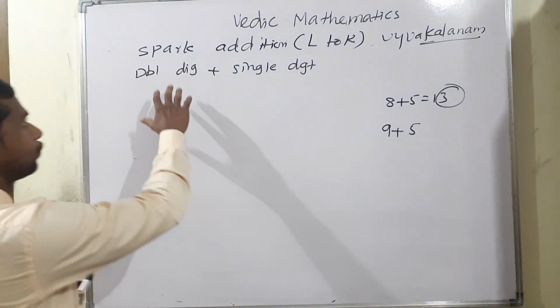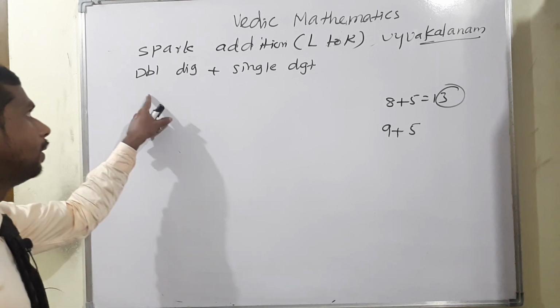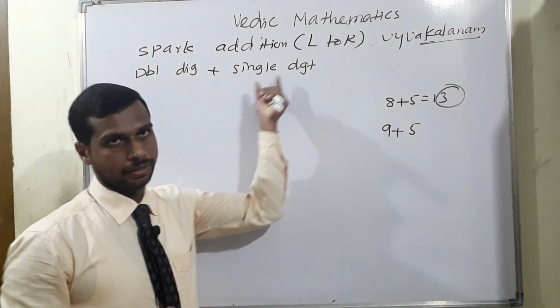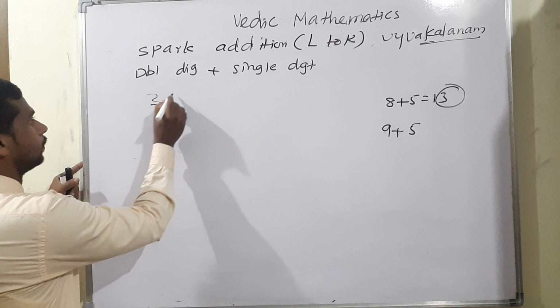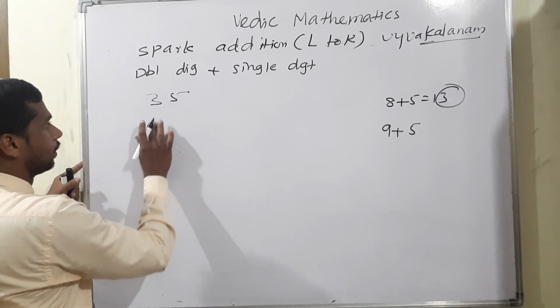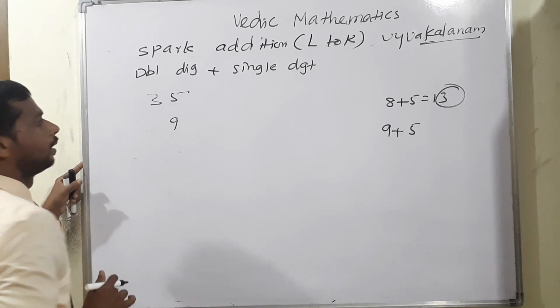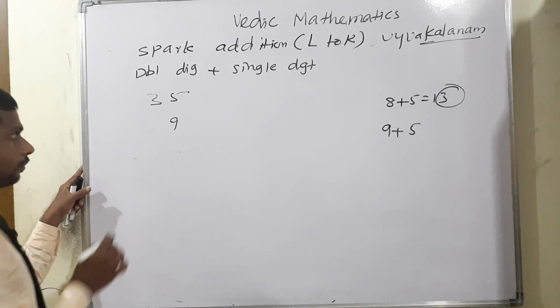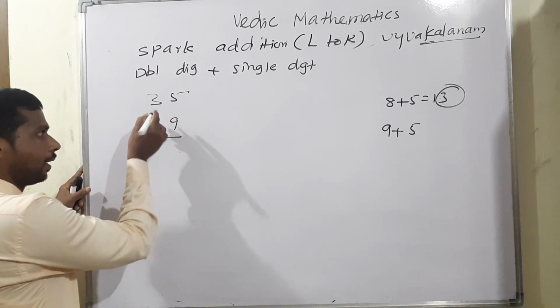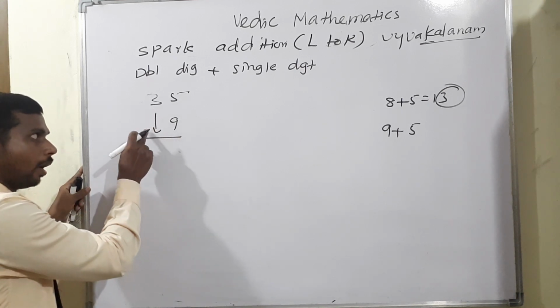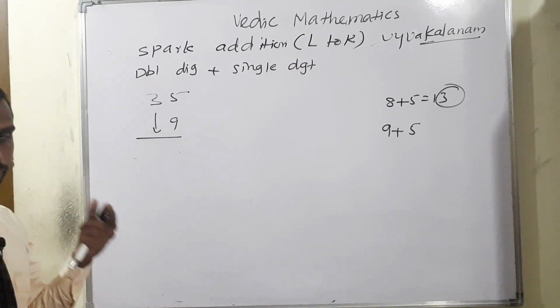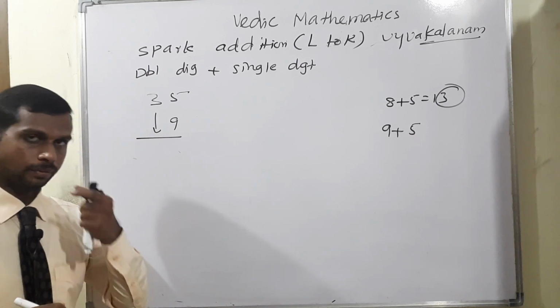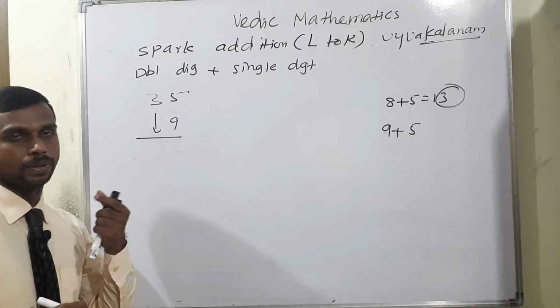Listen, I am moving to the first method, that is a double digit plus single digit. Example, 35 and 9. Okay, 35 and 9. Now look at there, 3 down, there is no number. There is no number, we can think of 0, so 3 plus 0.